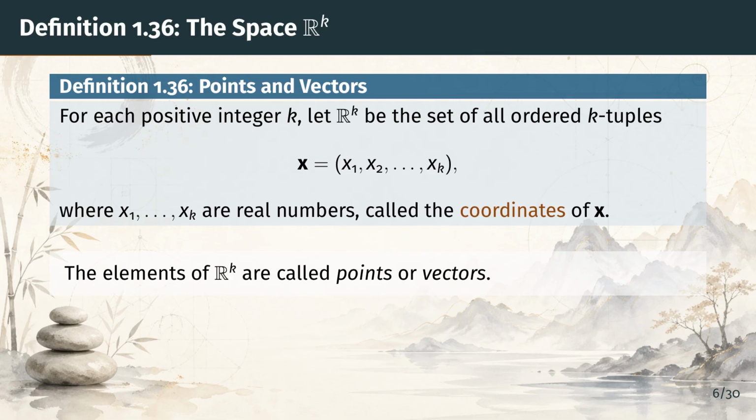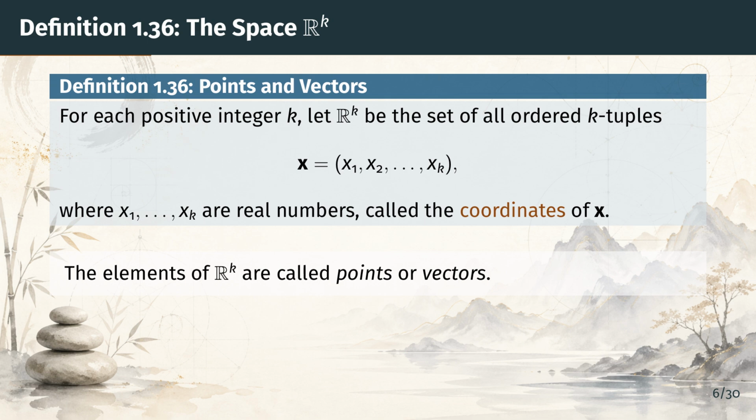Here is the basic definition. R^k is the set of all ordered k-tuples of real numbers. The numbers x_1 through x_k are the coordinates of the point x. We call the elements of R^k either points or vectors, depending on the context. When k equals 1, this is just the real line. When k equals 2, this is the plane. When k equals 3, this is three-dimensional space. But the definition works for any positive integer k.